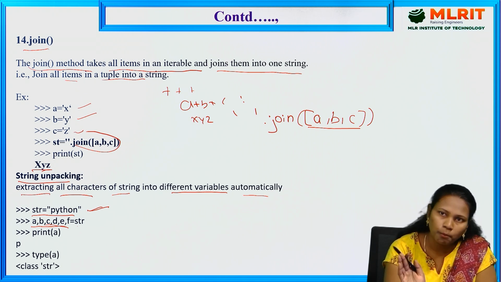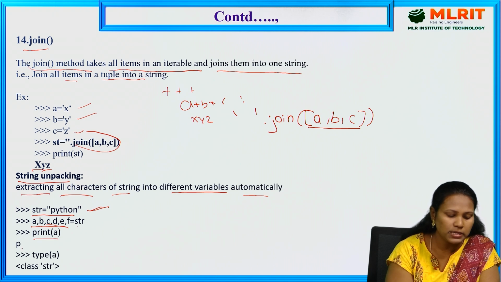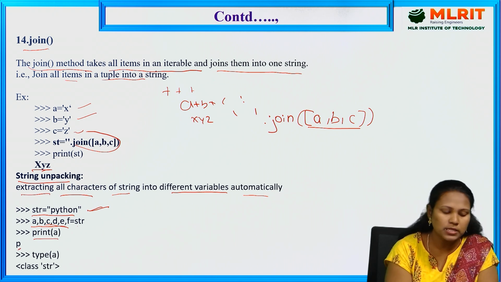So in this way, with the help of the join function, we are combining the variables, and with unpacking, we are dividing the string into different parts. So print A displays P. This is called string unpacking. This is the built-in function in string.